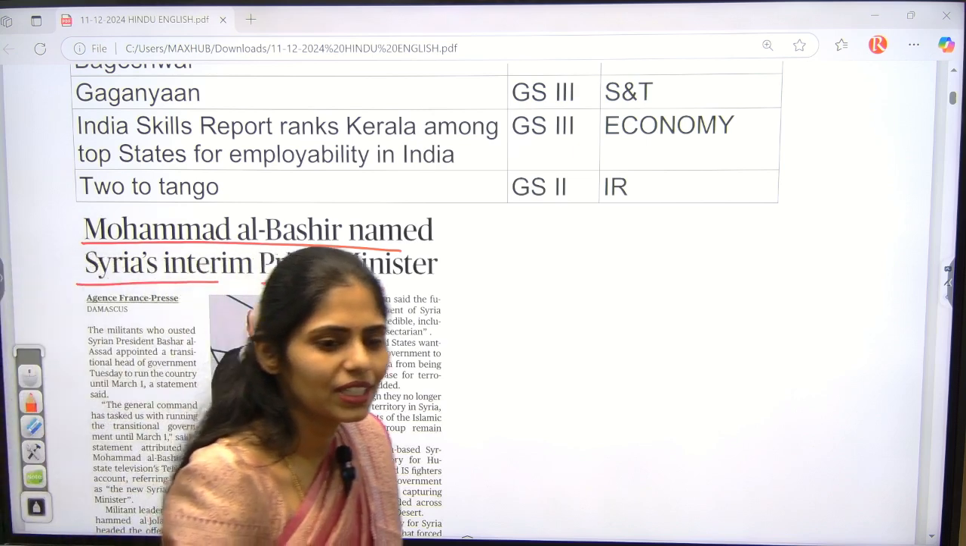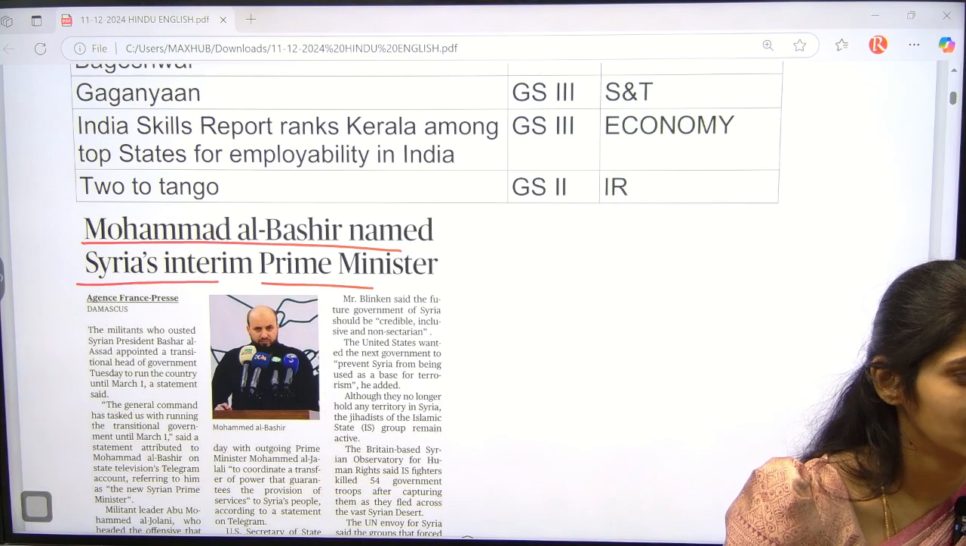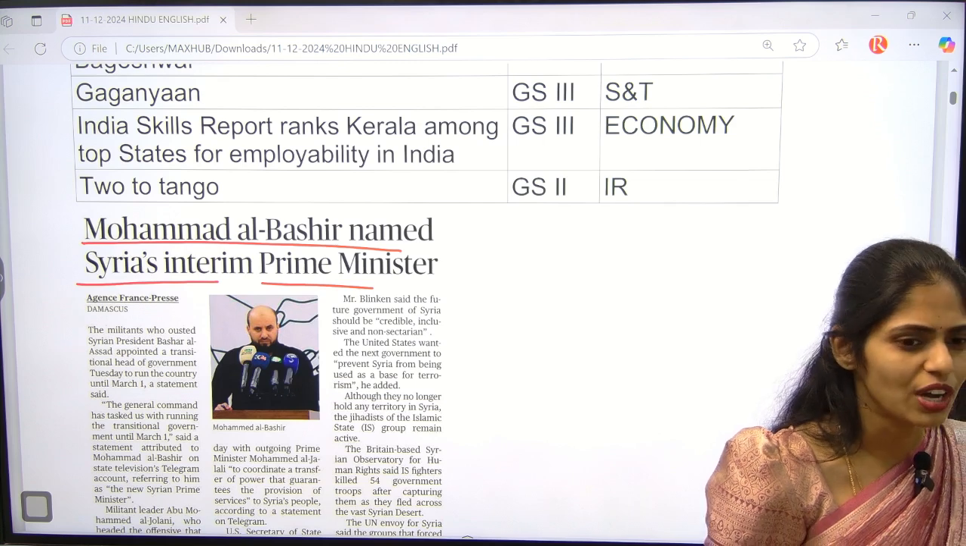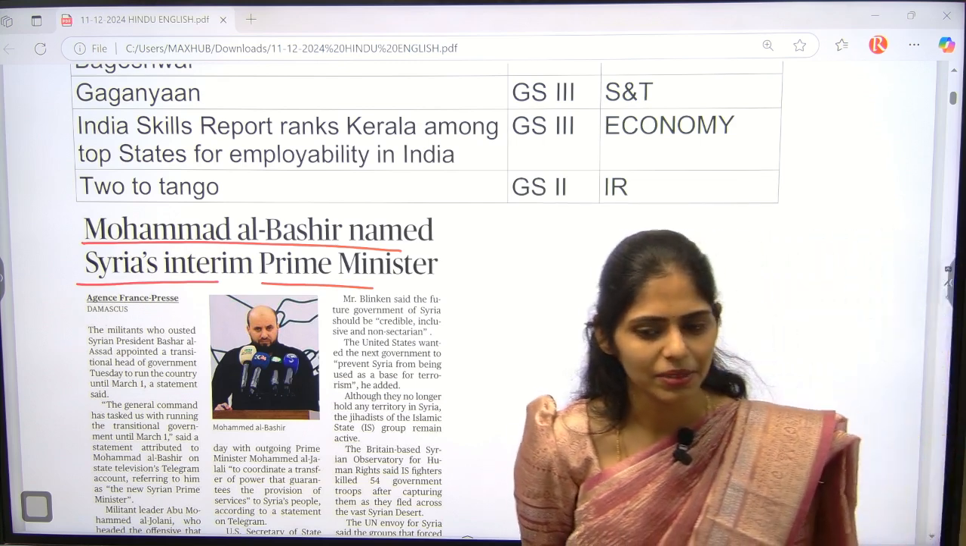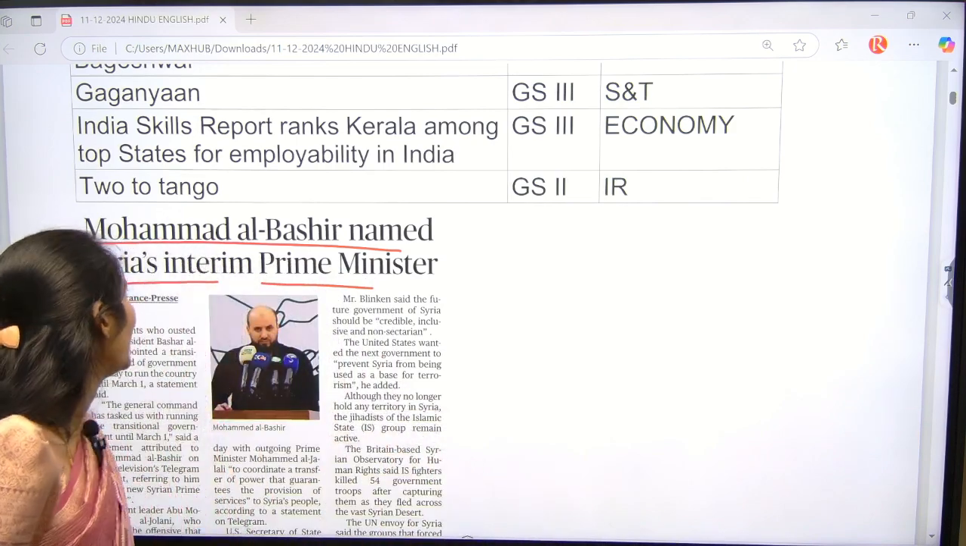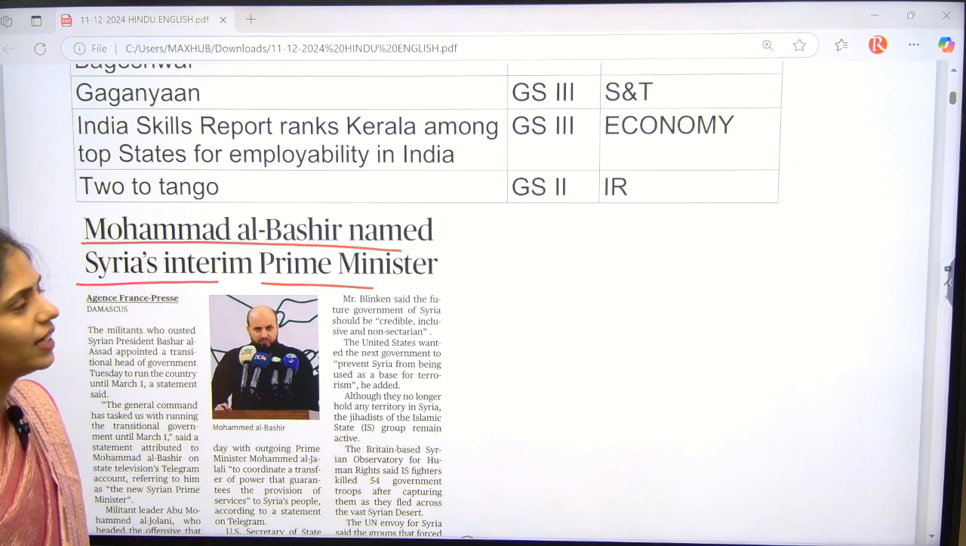So what is happening in Syria? Syria's prime minister was ousted. That means he was forcefully sent out. And now an interim government has been formed, and the interim prime minister is Mohammed al-Bashir.